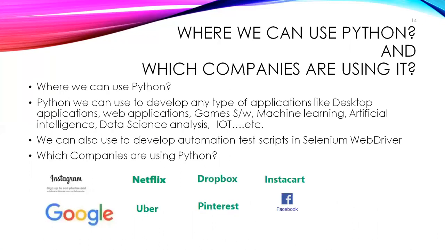Where can we use Python and which companies are using it? Now, I said a lot of features of Python, ten better features, and only three limitations. What are the limitations I said? Mobile applications we can't develop. Enterprise applications, it is not suitable. And Python has low performance. These are the three disadvantages.